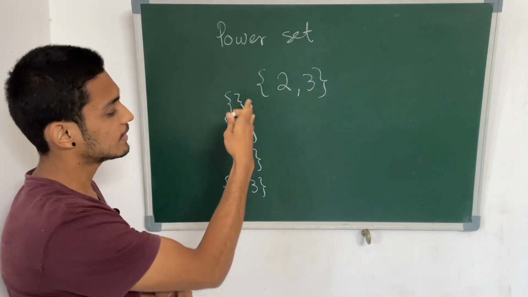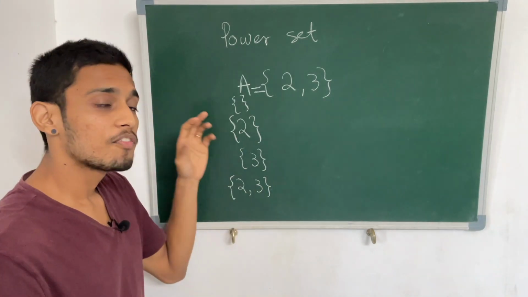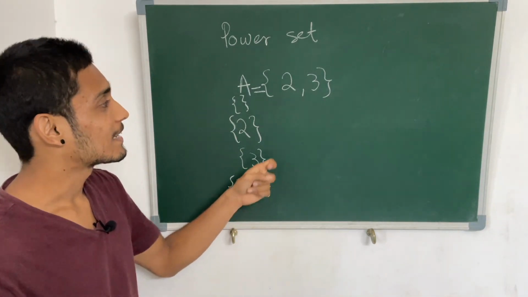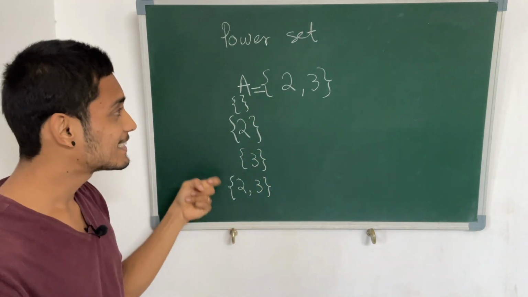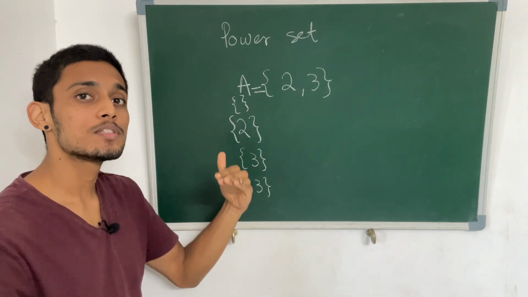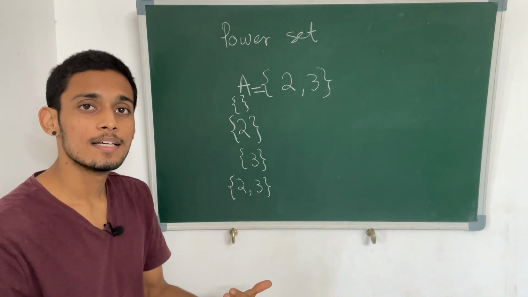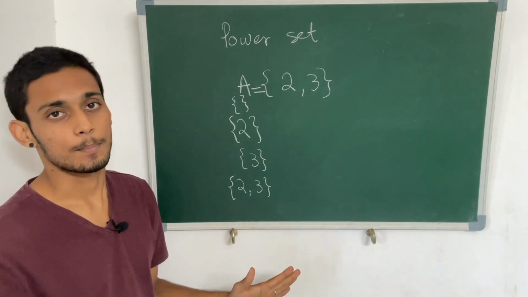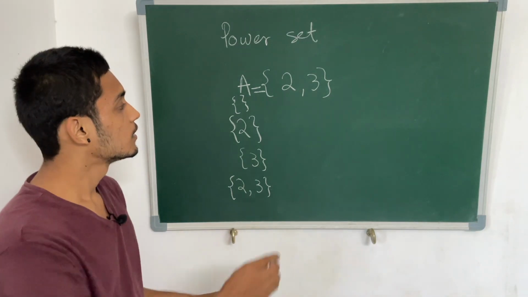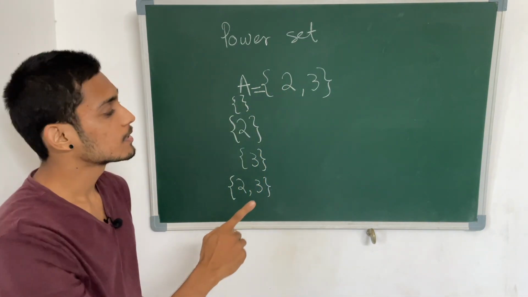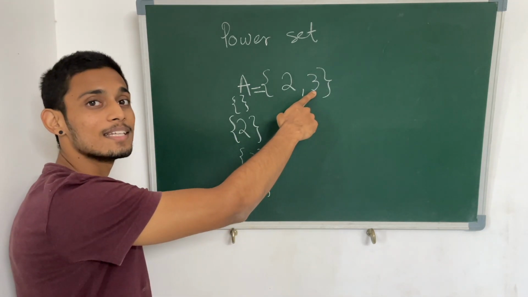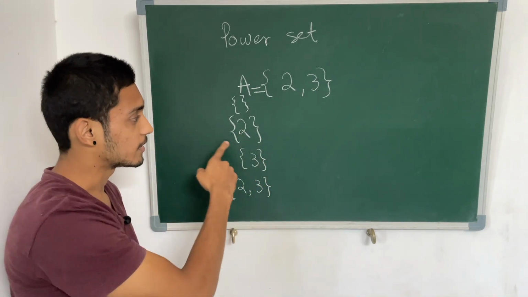So this particular set has 4 subsets. If all these elements are the subset of this particular set, now we can try to see which of them are proper subsets and which of them are improper subsets or just subsets. So 2 is a proper subset because there is an element 3 which is missing in this particular set.